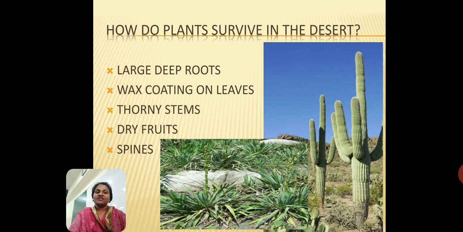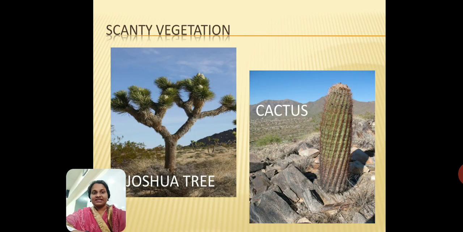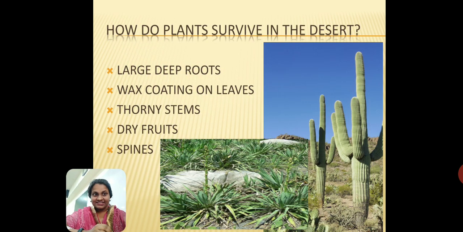Apart from this, I have also put up images of the cactus, so let's focus on them. You have different kinds of trees and plants that you find in the deserts. And if you also saw in the previous image near the cactus, you will see that they are not full of plants around. So this is a characteristic of the desert. It means that there is scanty vegetation, and if you observe the plants around the desert, you will see that they have again spines on them.